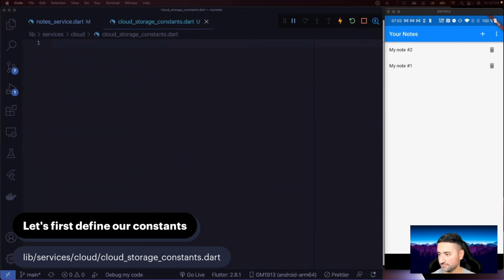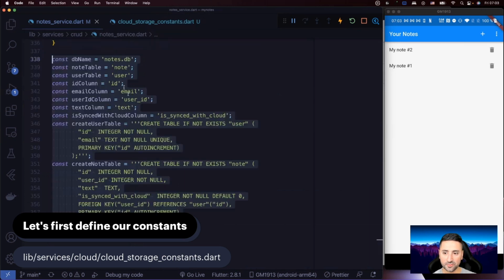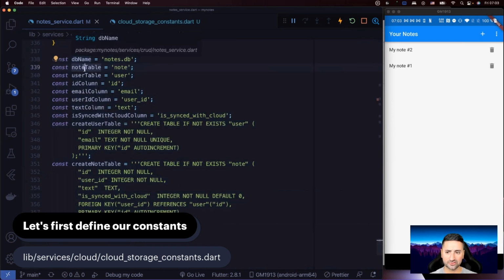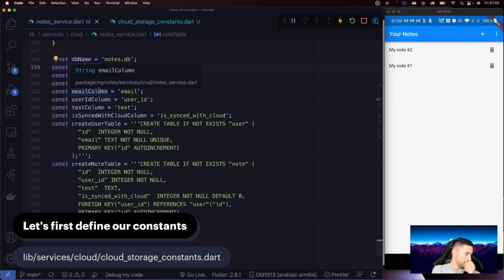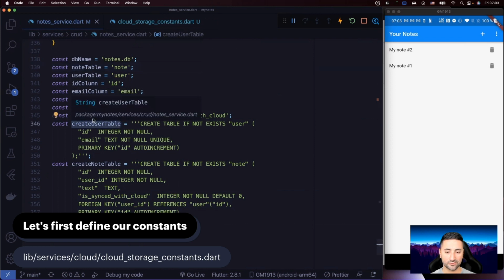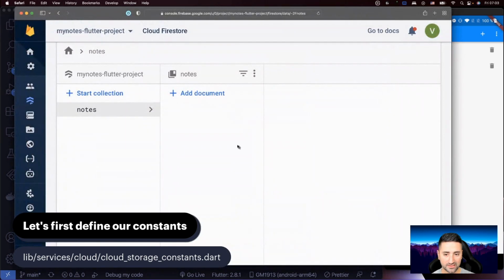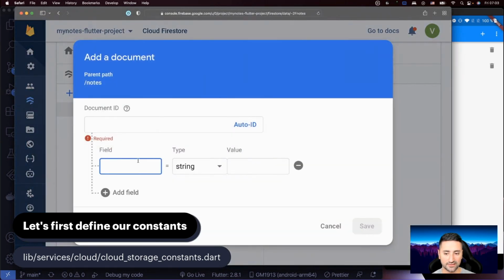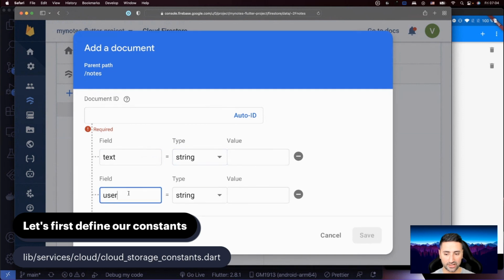All right. Now, if you remember from our node service, we defined the tables, the columns, and even the format of creating new tables. We don't really need these. All we need are these two fields, as you remember, the text, and also we need a field for user ID, like this.